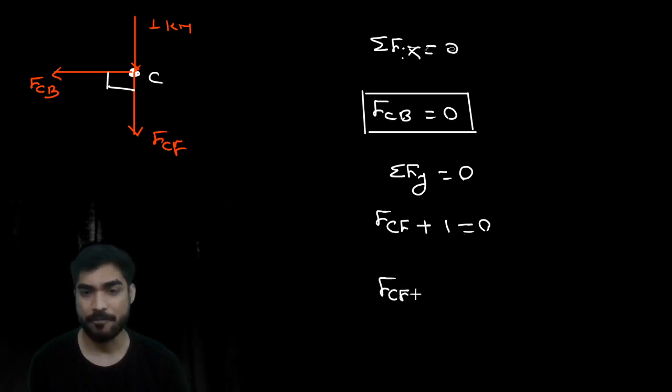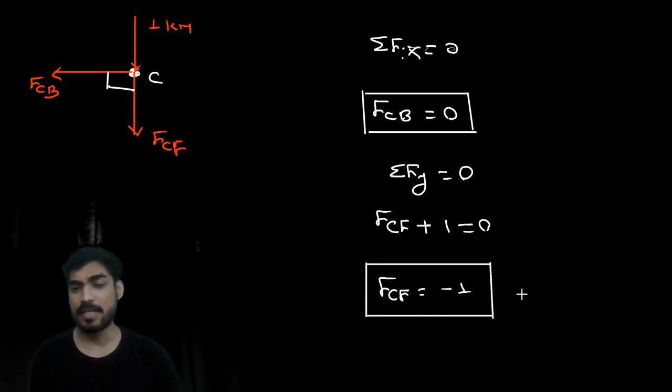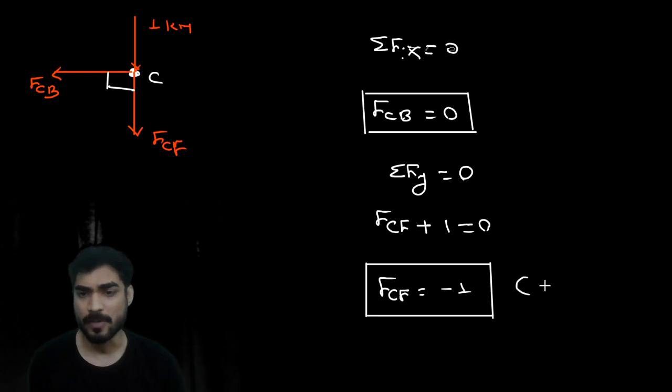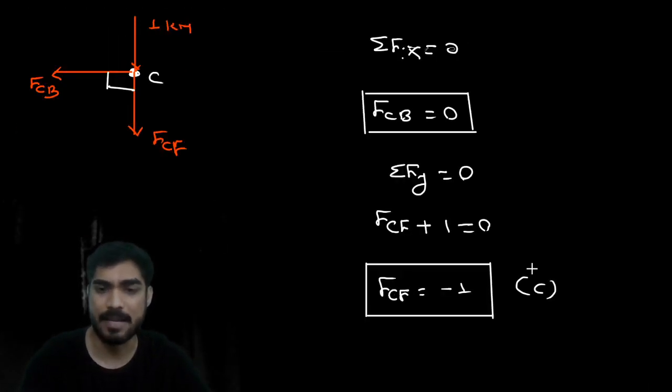So FCF will be minus 1, meaning compressive. So do you understand? You don't need to solve this because you are getting the same values. So even if I directly write it, no problem. Whatever I got in AB, I am getting the same in BC, and whatever I got in AD, I am getting the same in CF.